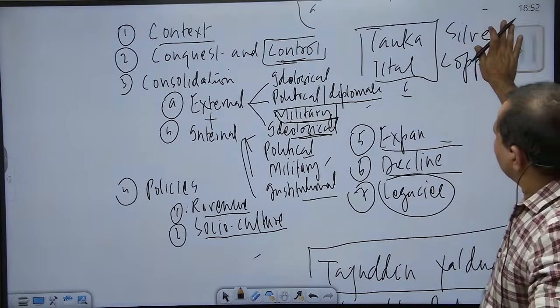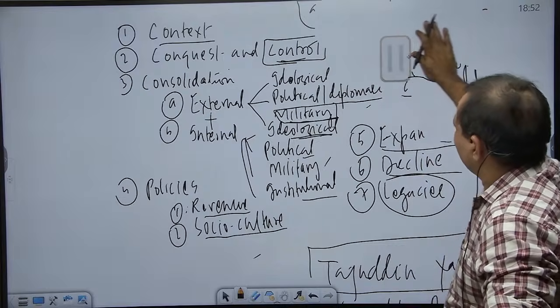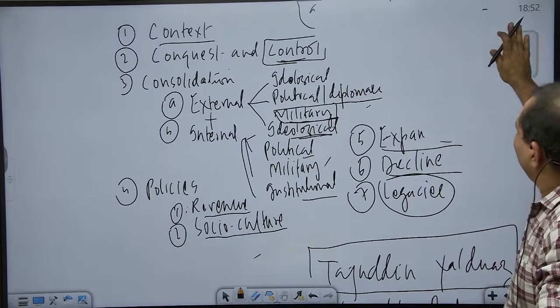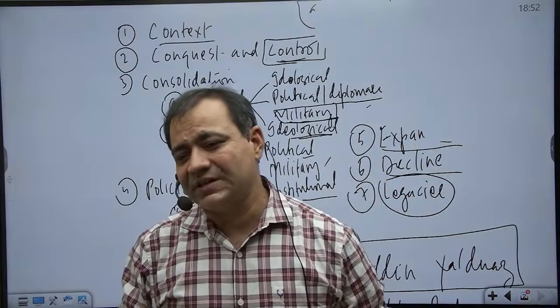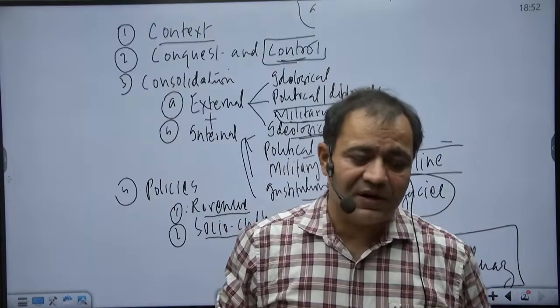His socio-cultural policy is supposed to be quite liberal. He refused a proposal made by the ulemas. Ulemas were always interested in proselytization or the spread of Islam.